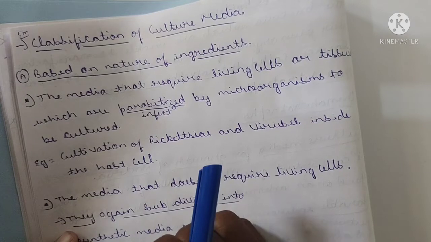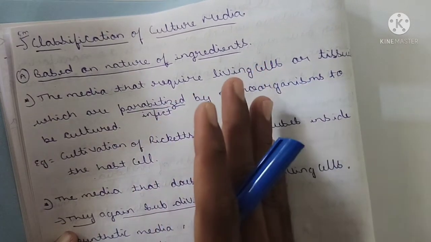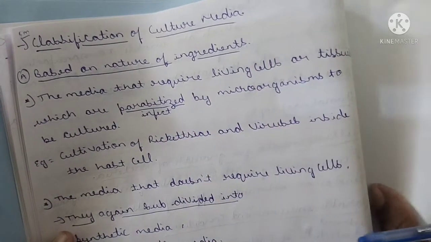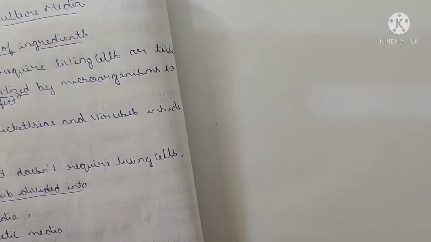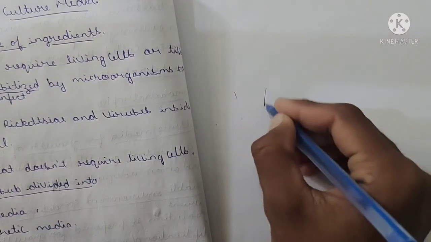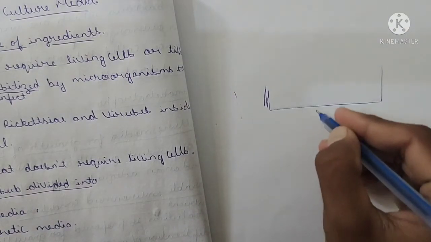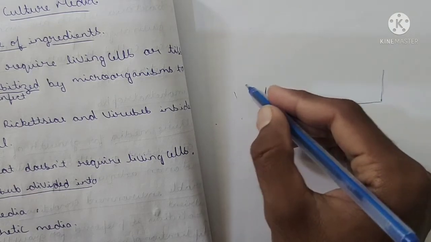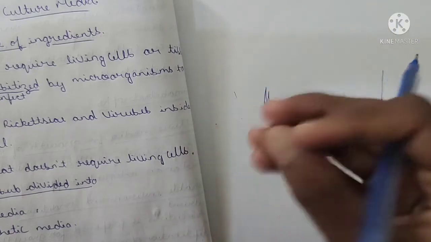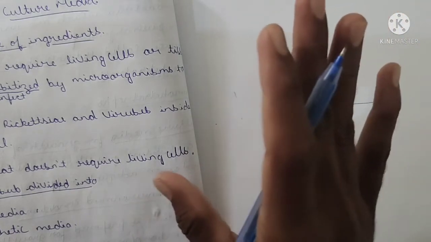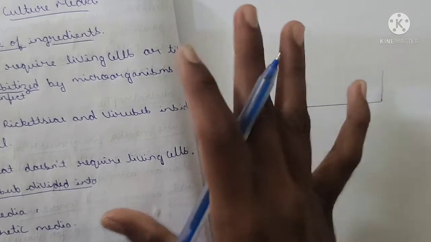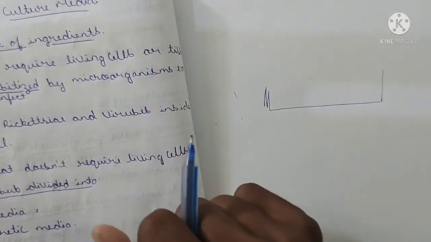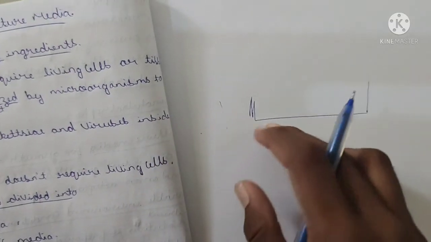Because some microorganisms can live only with the help of a host. Here I am giving one example for you. This is the agar culture media. Before injecting the microorganisms, to study their physical or chemical structure, or the morphology or structure of different types of bacteria, scientists are utilizing this culture media.